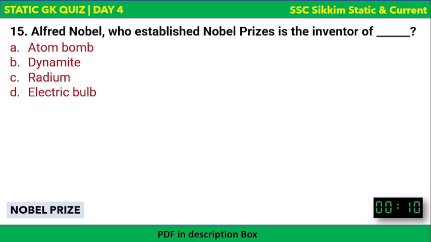Now the last question in this section is, Alfred Nobel, who established Nobel Prizes, is the inventor of what? Alfred Nobel was an inventor. He invented what? Atom bomb, dynamite, radium or electric bulb. So the time is over. Alfred Nobel invented dynamite. Alfred Nobel is the inventor of dynamite. So this section is also over.